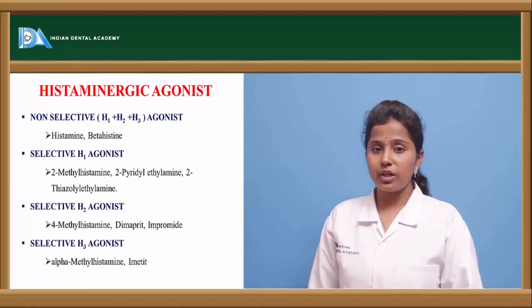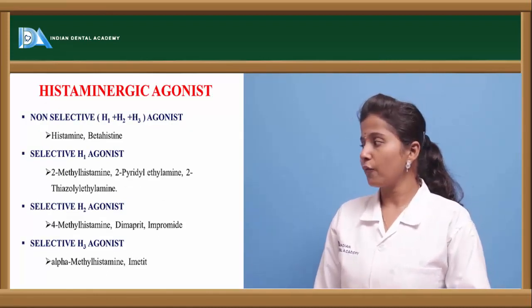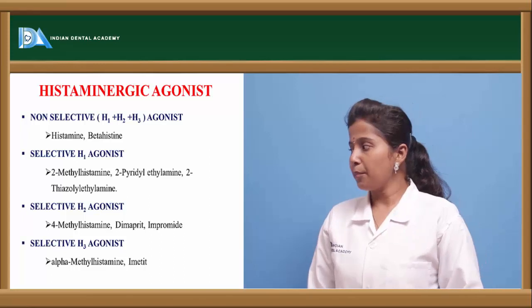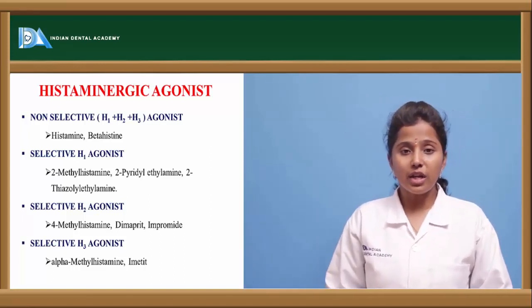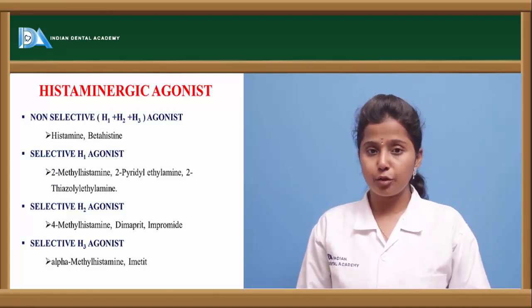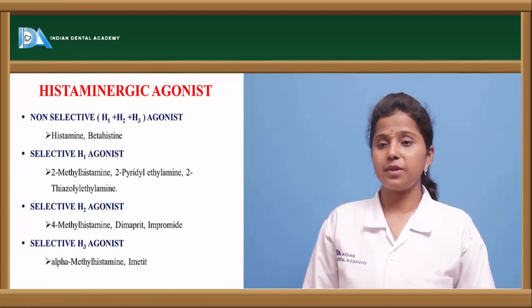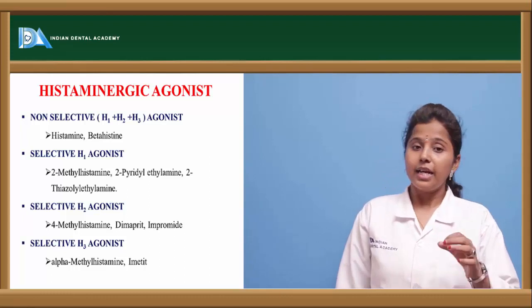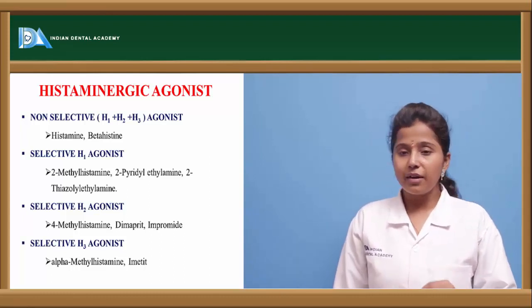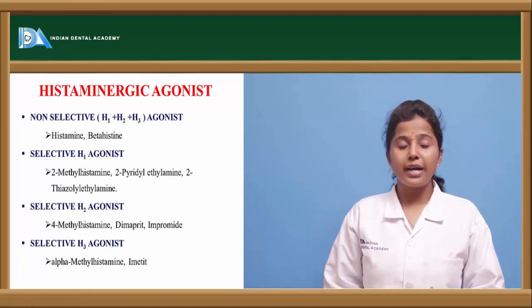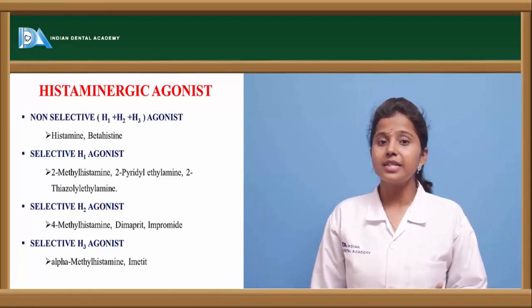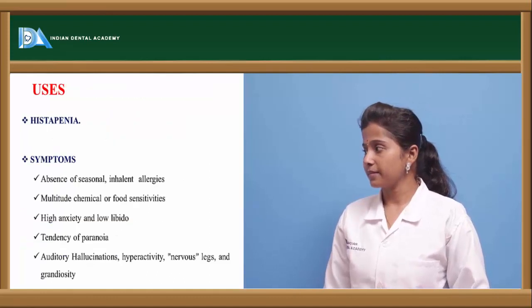Selective H2 agonists include 4-methylhistamine, impromidine and dimaprit. These are the agonists which bind to only H2 receptors and exert their actions. And H3 agonists include alpha-methylhistamine and imetit. These drugs bind to only H3 receptors and exert their actions.